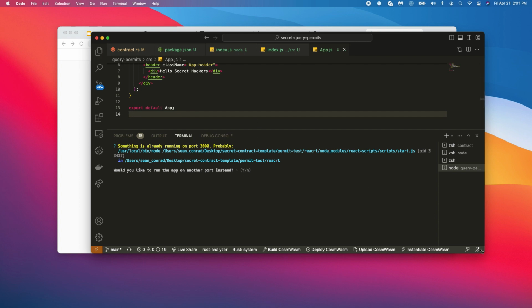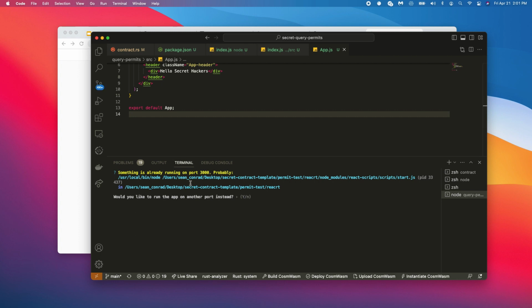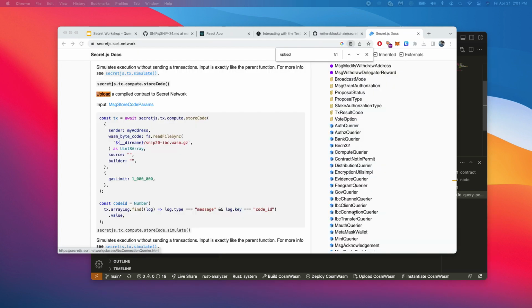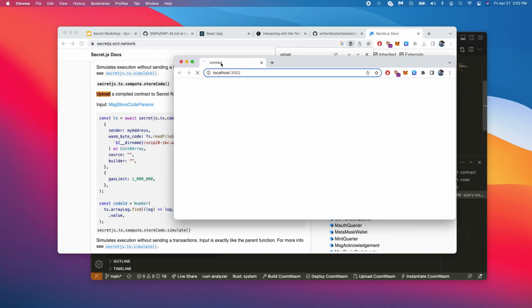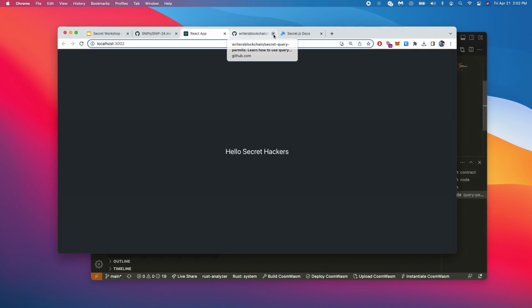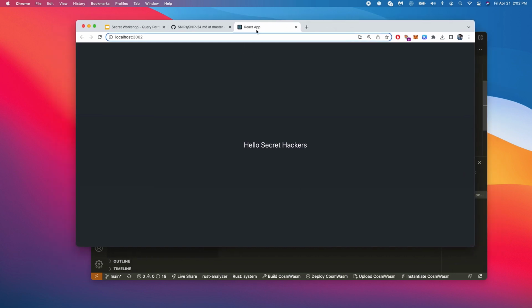Please let me say yes. Run on a different port. There you go. Okay, we got a React app. We're cooking.